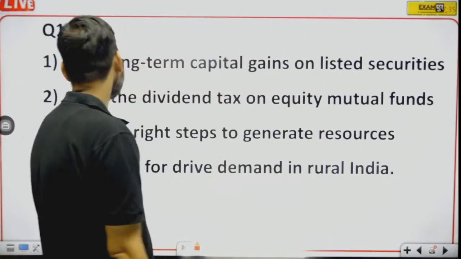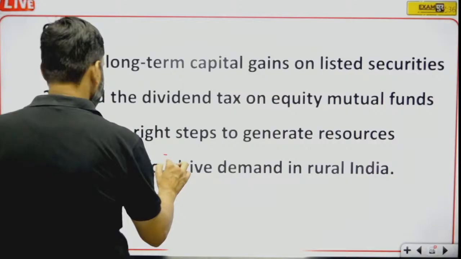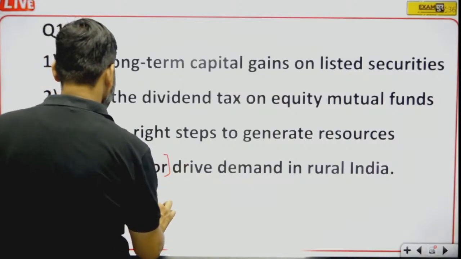Now question number 15. The long-term capital gains on listed securities and the dividend tax on equity mutual funds are the right steps to generate resources required for drive demand in rural India. See, here we have for, which is a preposition.